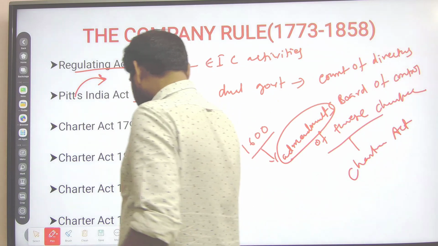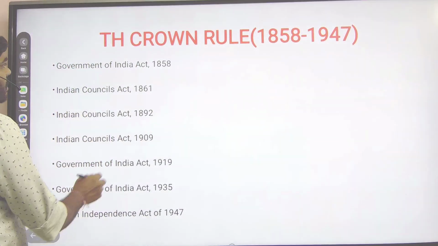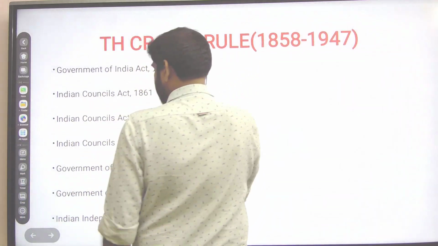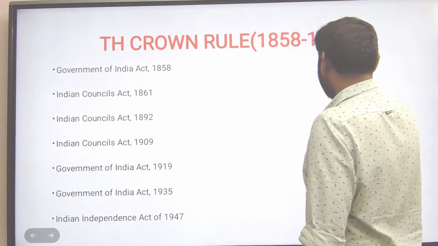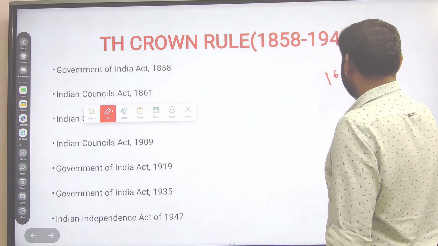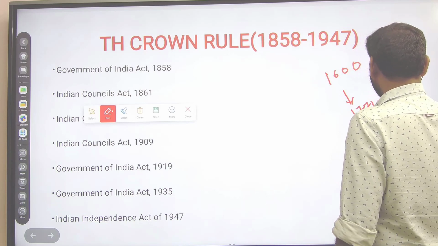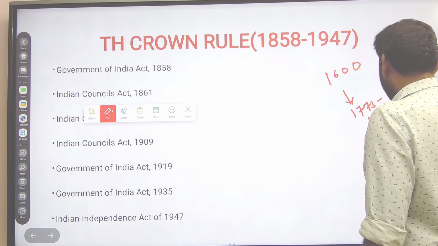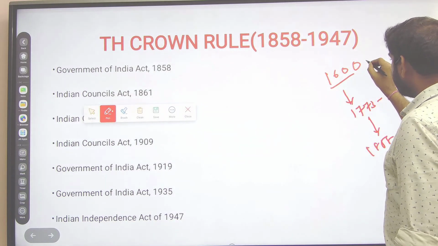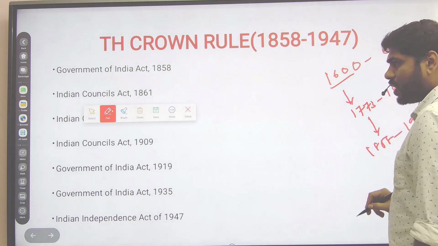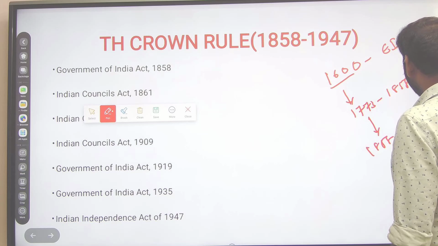So moving forward, next one, Crown Rule. You have to remember three important periods: 1600, 1773 to 1858, and 1858 to 1947. Here the East India Company came to India.